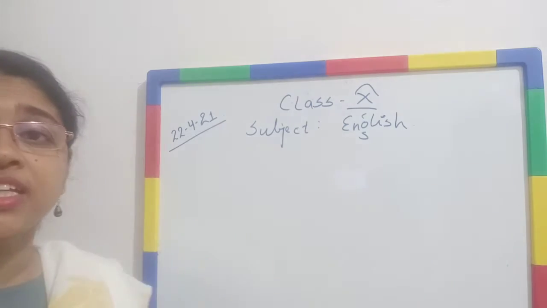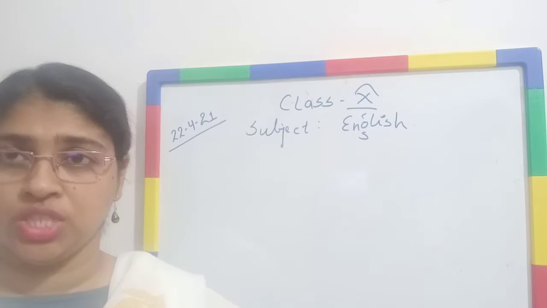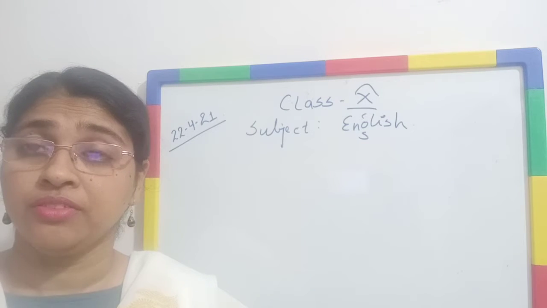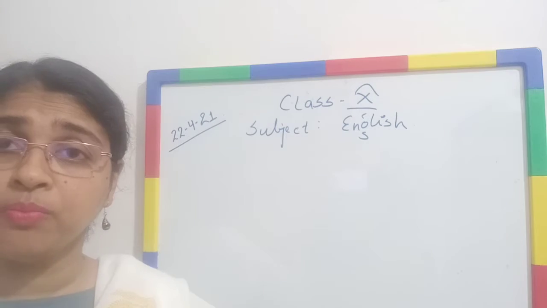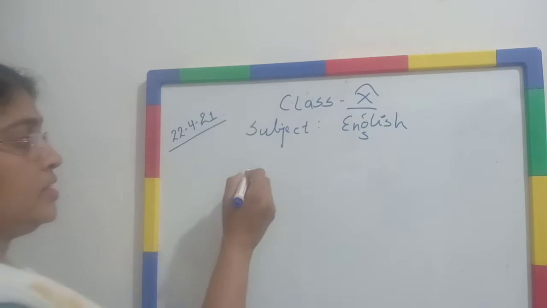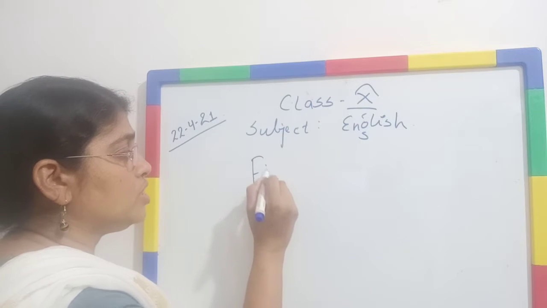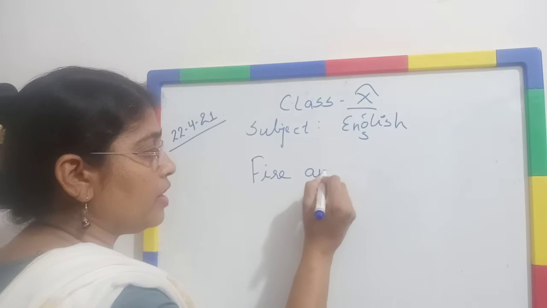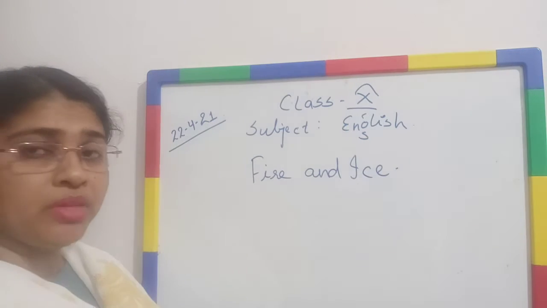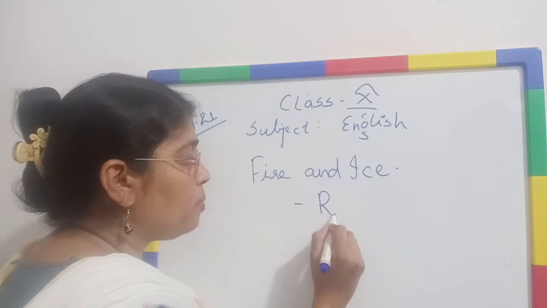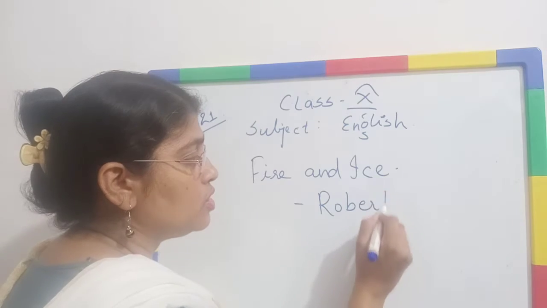Today, 22nd of April 2021, the day after Ram Navami, we are going to start the poem Fire and Ice. Today we are going to read the poem Fire and Ice. Okay? This poem is composed by Robert Frost.